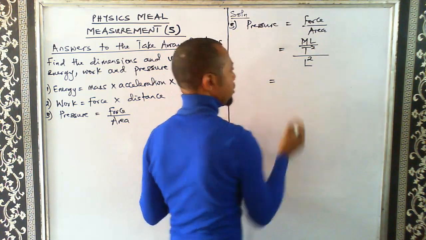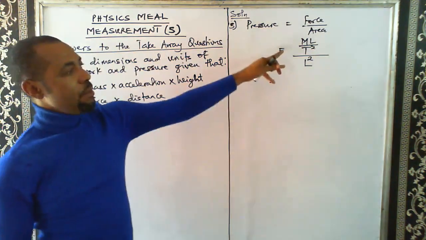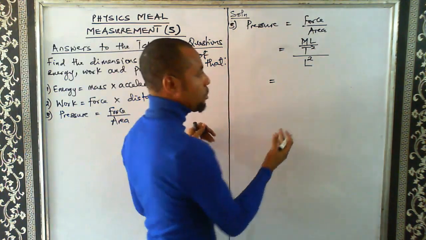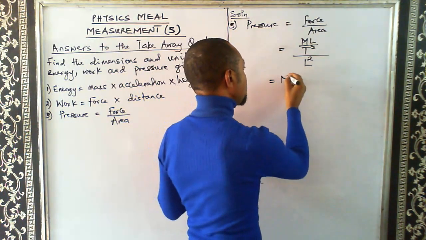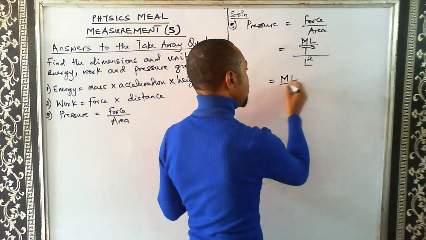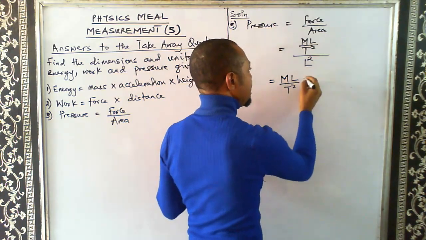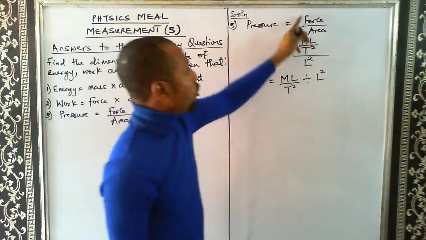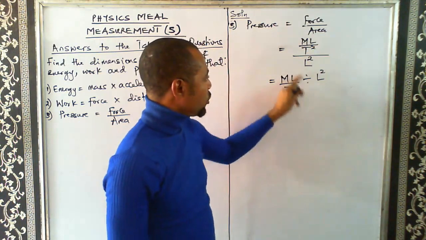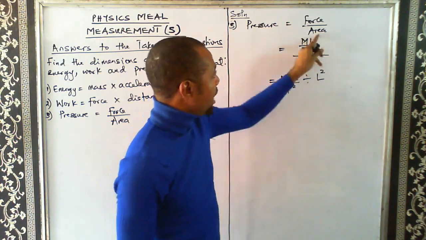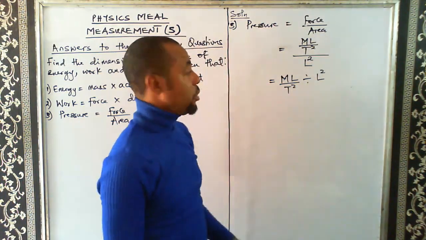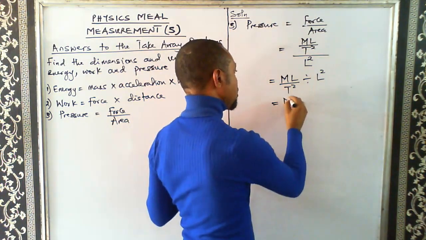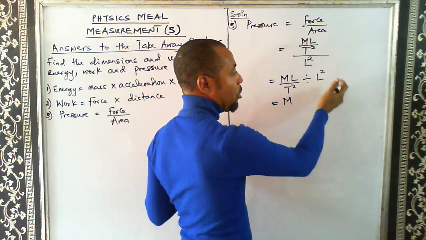So for me to simplify this easily, I need to use the principle of mathematics properly to avoid confusion. So this becomes mass length over time square, which is force, divided by length square. You know, that's what it's going to be. Force divided by area, because area is length squared. So in mathematics, when we change the division sign to multiplication, the next term there will be inverted.